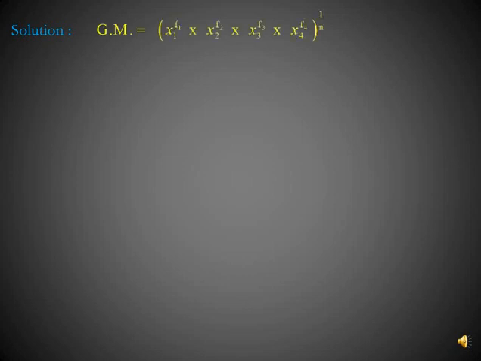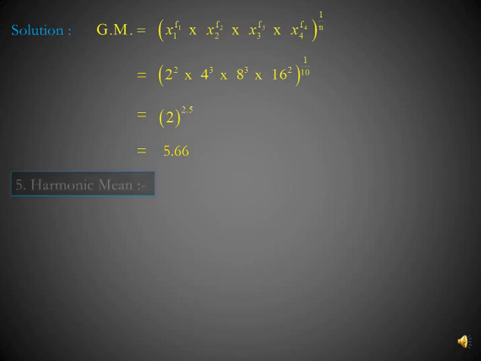GM is calculated here by using this formula x1 to the power f1 into x2 to the power f2 into x3 to the power f3 into x4 to the power f4 whole to the power 1 by n. So it is 2 to the power 2 into 4 to the power 3 into 8 to the power 3 into 16 to the power 2 whole to the power 1 by 10. So it comes to 2 to the power 2.5, that is 5.66, which is the required GM.